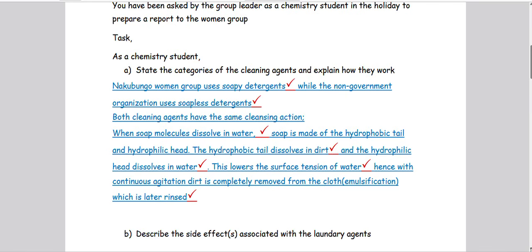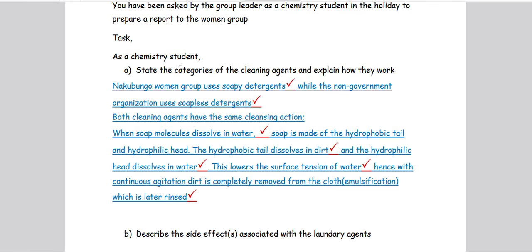Now, perhaps if in the question they said explain the categories, you were not going to stop at just listing them. You were going to explain what soapy detergents are and what soapless detergents are. Hope that is clear. But since in this question they said state, that's why we just state. Number two, in the question they said state the categories. Hope everyone can see that. State the categories, it means we want two categories.